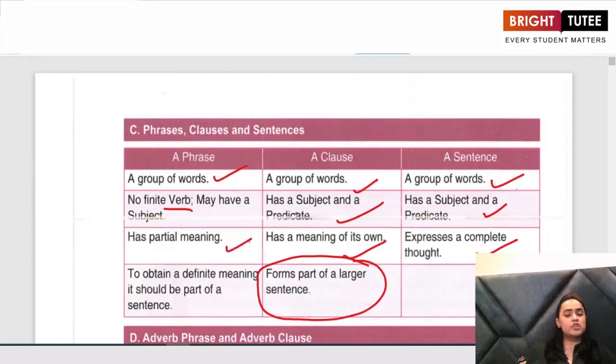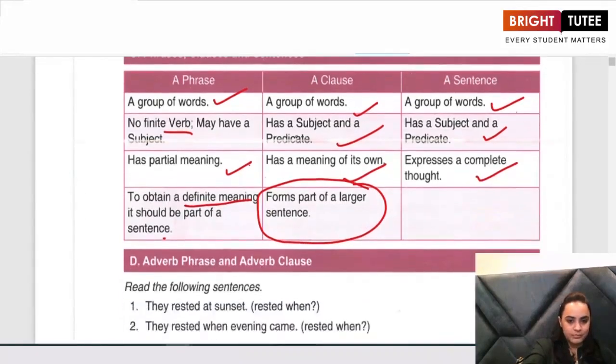It has a partial, unclear meaning to it. And in order to obtain a definite meaning, it has to be a part of a sentence. Only then will the phrase make sense. So this is the difference between a clause, a phrase, as well as a sentence.